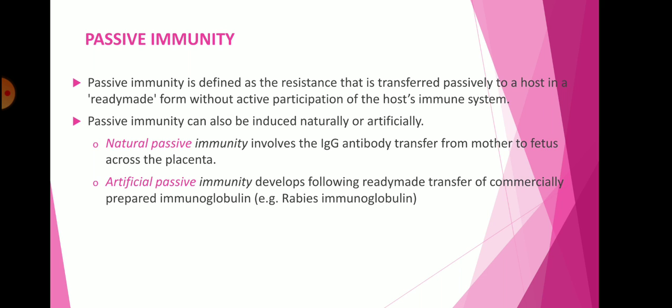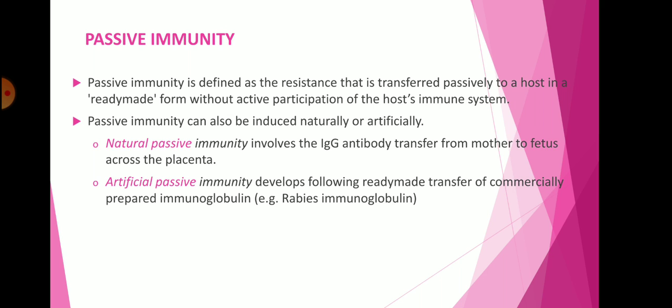So what is meant by passive immunity? Passive immunity is defined as the resistance that is transferred passively to the host in ready-made form without active participation of the host immune system. So passive immunity can be defined as the resistance which is transferred passively from the outside and which is not formed in the body of the organism or host immune system. It is ready-made and put into the body of the organism, that is passive immunity.